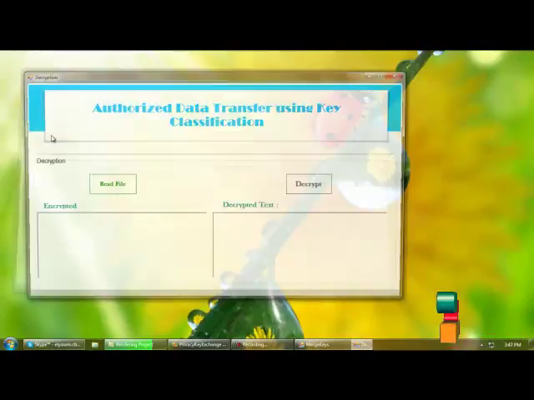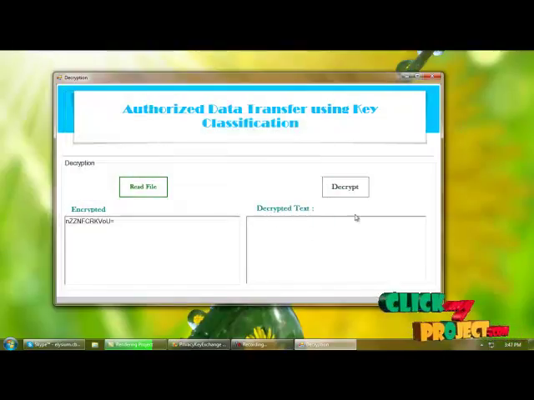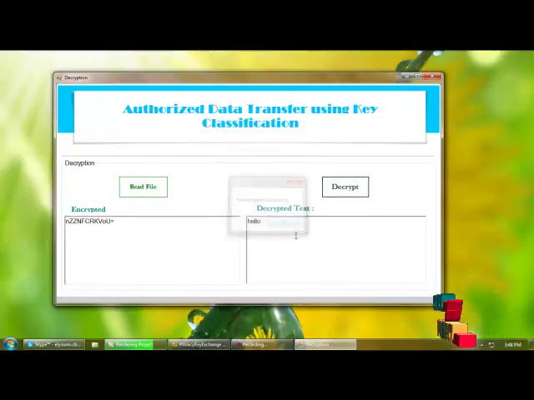Next, I'm decrypting the original text. For that we need to load the encrypted file and decrypt the text, and we are getting the original text.